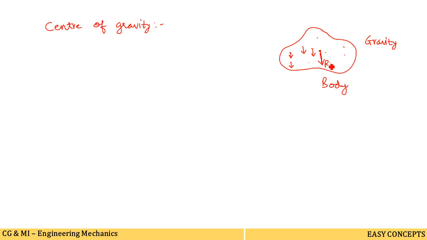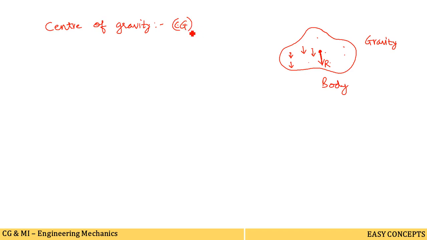Then we can say that this is the point in the whole body through which the resultant of these parallel forces acts, and it is called the center of gravity. About this point the whole weight of the body is concentrated. The whole weight of the body is concentrated through this point, then this point is called as center of gravity. So center of gravity of a body is a point in the body through which the entire weight of the body is supposed to act. It is represented by Cg, C and G.